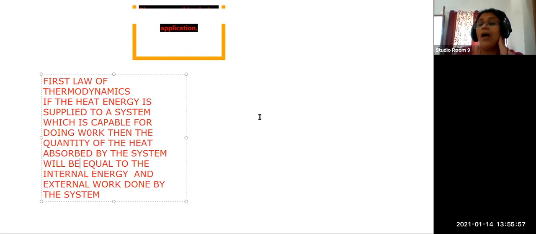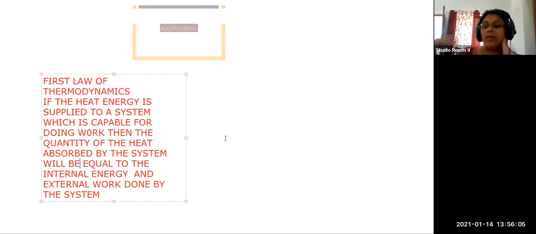So if you give heat energy to a particular system and it does some work by absorbing that heat, whatever you give will be equal to the absorption of the system plus how much work it has done, and it is also equal to the total energy of that system, because energy is the capacity to do work.